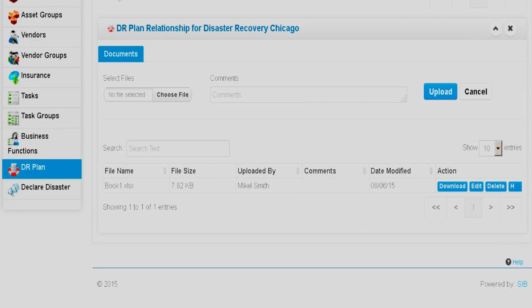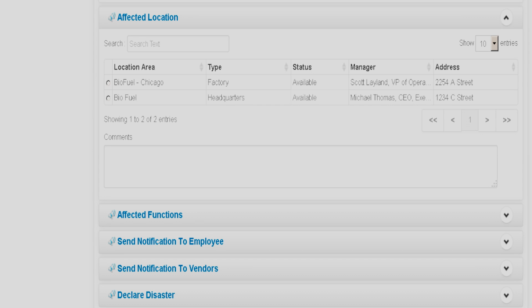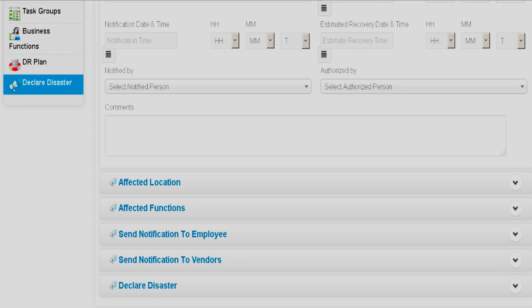may apply. And lastly, when a disaster does occur, you simply go to the Declarations Disaster section, where you can input the disaster information and then go through each section, marking which locations and business functions were affected. You're also immediately able to notify which employees and vendors are needed to get your business back in working status.